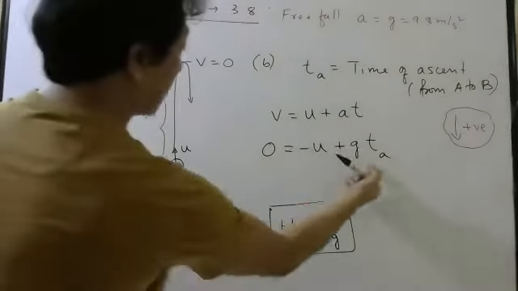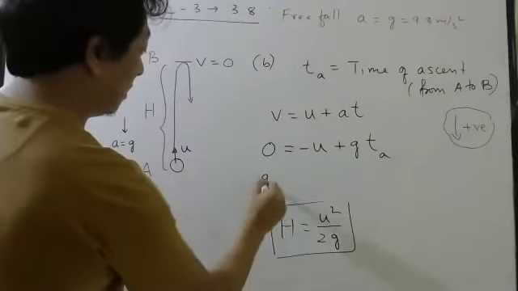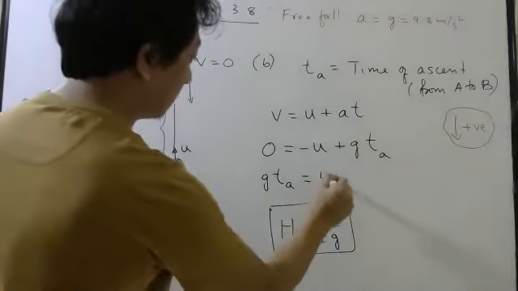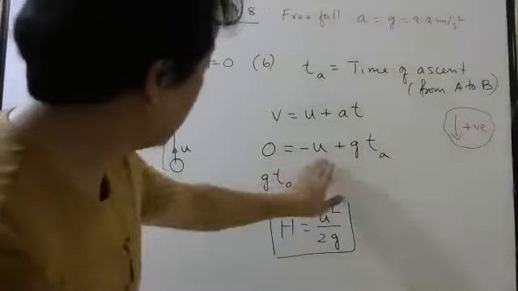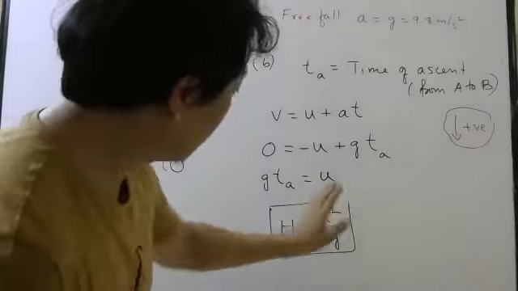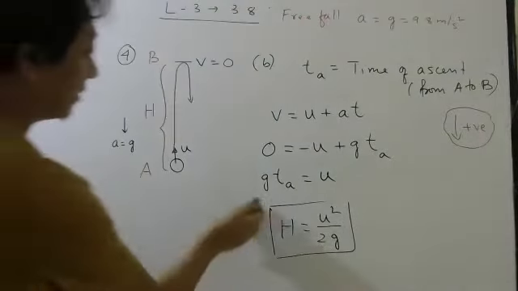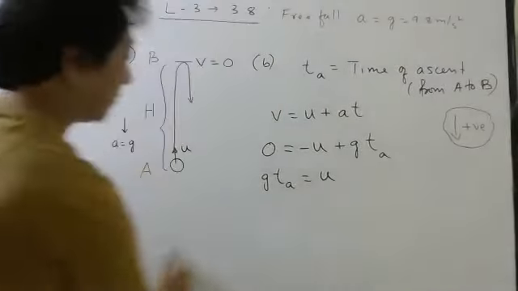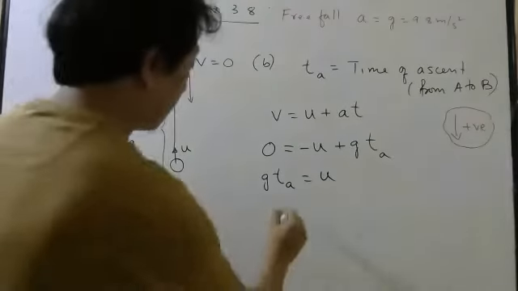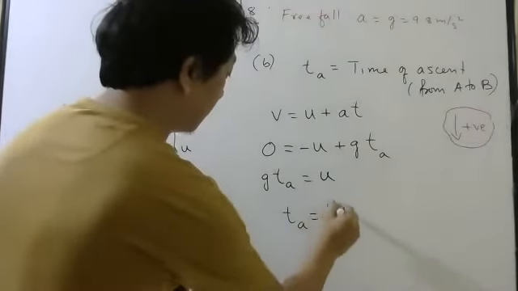Bring minus u to this side, so g TA will be u. The same thing, right? So time of ascent will be u by g.